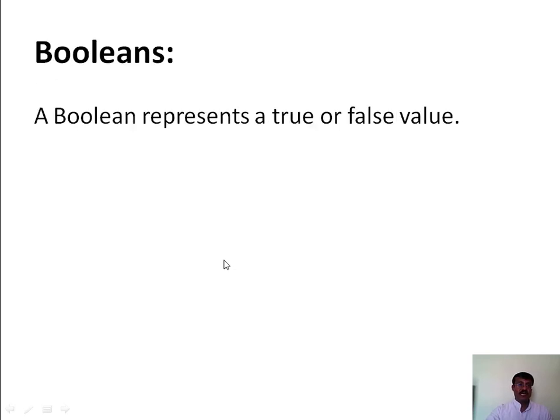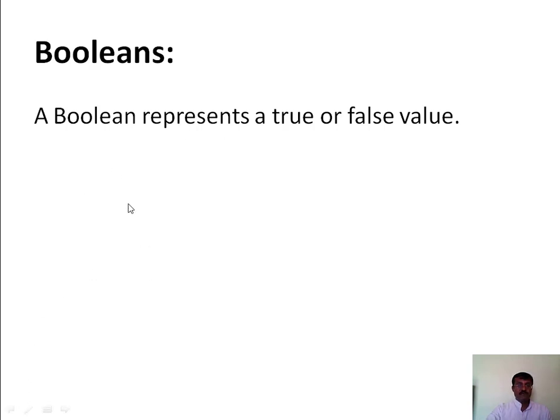Next is Boolean data type. A Boolean represents a true or false value. As in any other programming language, here also the Boolean data type will represent a true or false value. Like most programming languages, all conditions return a true or false Boolean value based on the condition being tested. So in any programming language, if I test any condition, that will return either a true or false value. In such cases we can use Boolean data types.